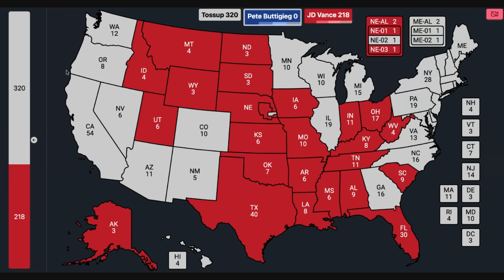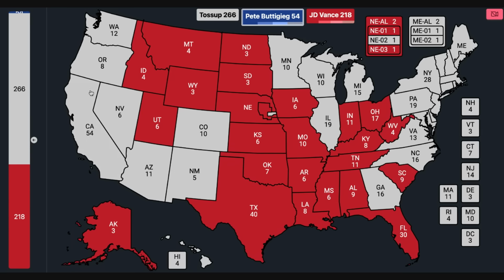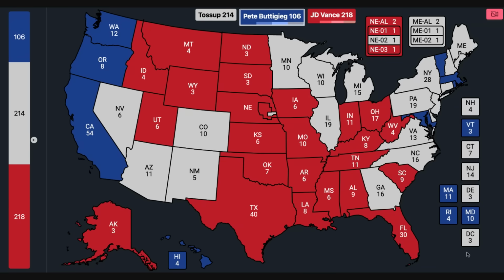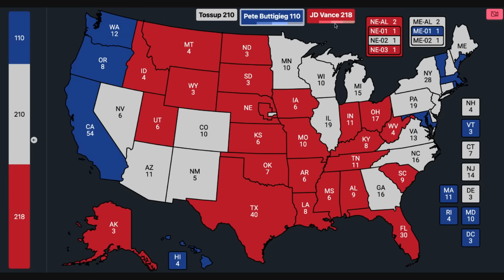Looking at the safe Democrat states, which there are fewer than last time, we have California, Oregon, Washington in this election, as well as the state of Hawaii. But we also have Maryland, Rhode Island, as well as Massachusetts, Vermont, D.C., and Maine's 1st congressional district. And that actually finishes the safe Democrat states.